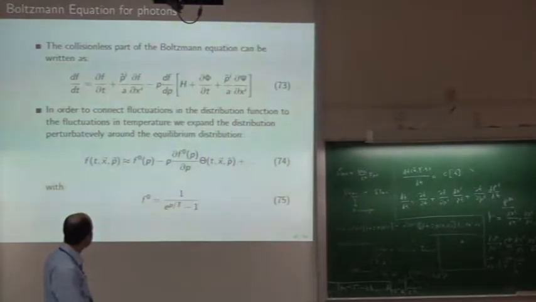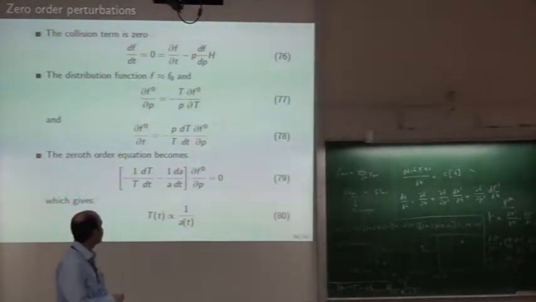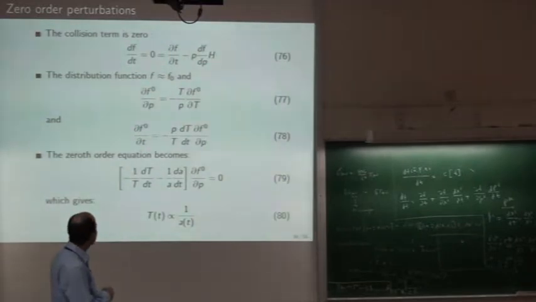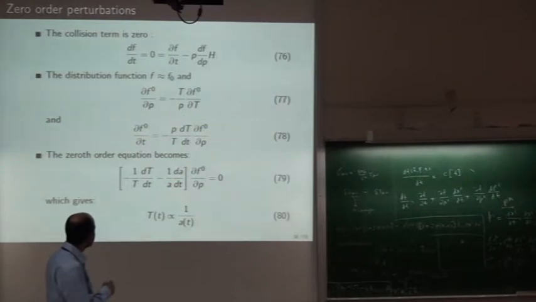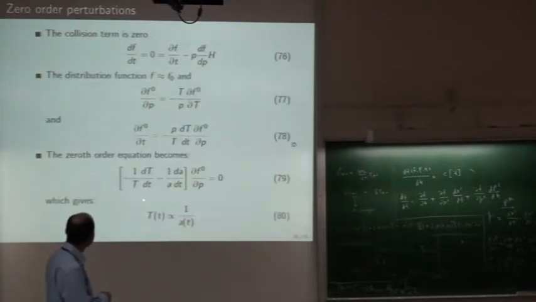Let us look at the 0th order solution. The 0th order collision term is 0. There are no collisions, and those potential terms are also not there. So you just play around with that equation, putting the left hand side and right hand side together and taking the linear assumption, and then you get this.